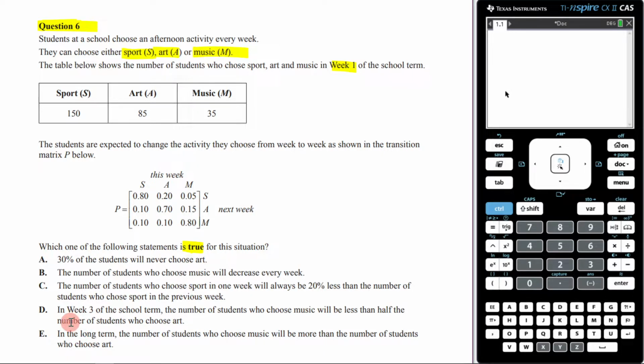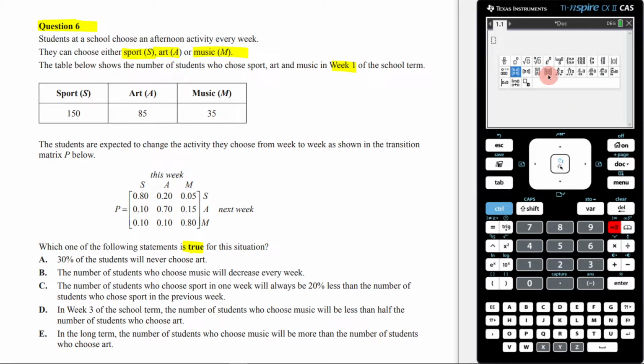So for instance here, what I'm going to do is type in my transition matrix here. So here we are. It is a 3x3 matrix. It's 0.8, 0.2, 0.05, 0.1, 0.7, 0.15, 0.1, 0.1, 0.8.